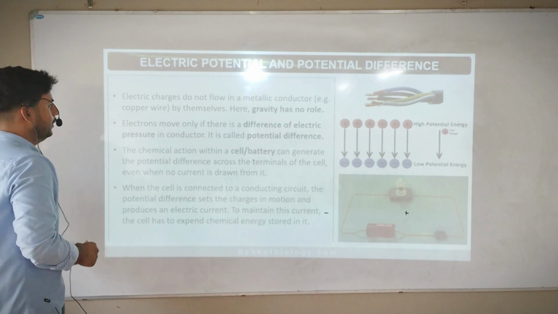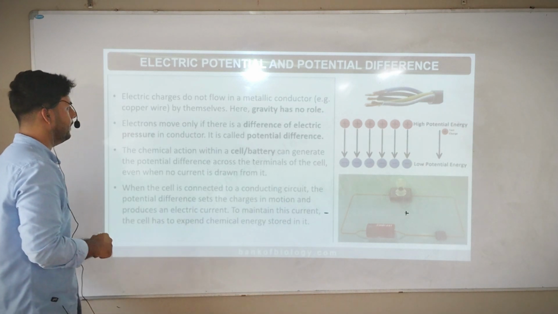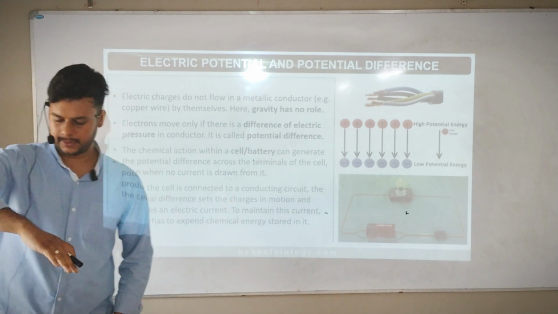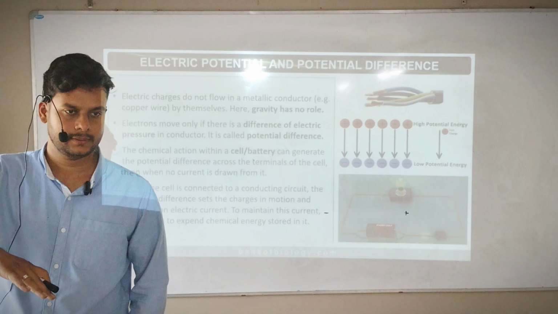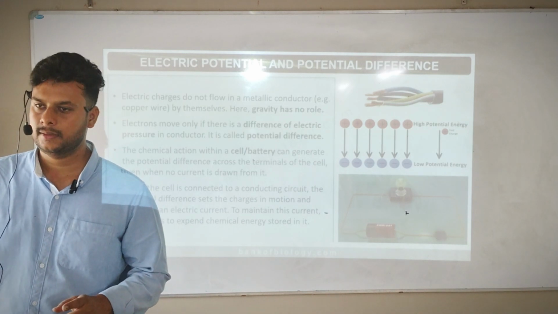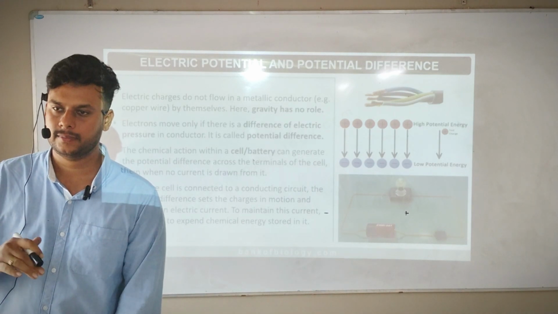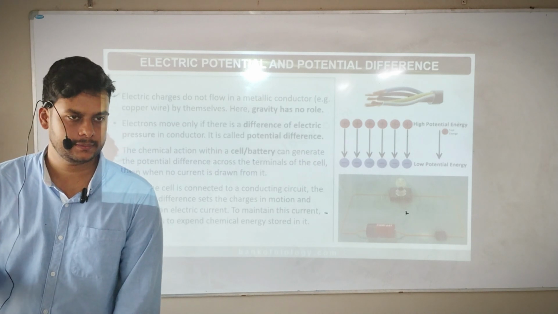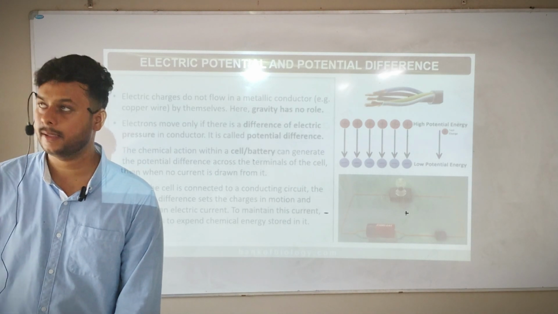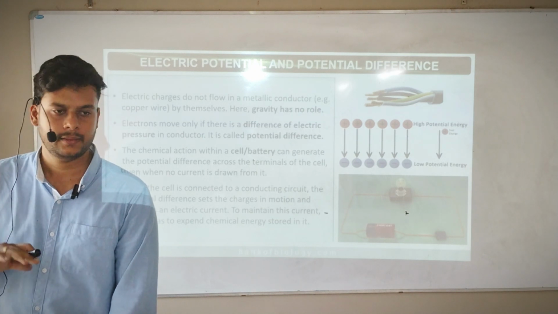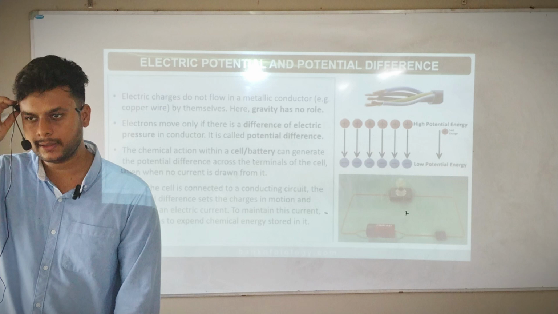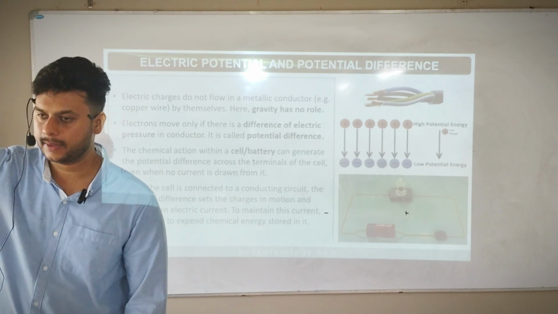Electric charges do not flow in a metallic conductor by themselves. Now, think of one metallic wire, if I connect a battery, do you think that electric current, like we are held by gravity, we are here because of gravity, otherwise we would float away, correct? So does electric current have any relation with gravity?